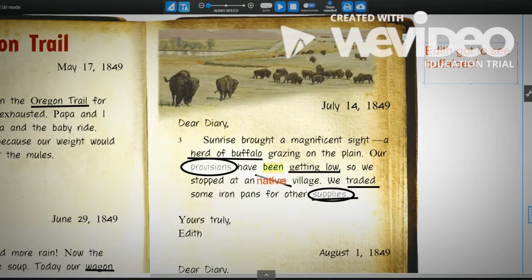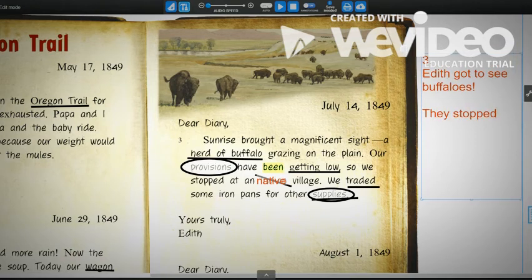And they stopped for more supplies. On a long trip, you have to stop to get things like gas and new snacks. Well, they stopped to get food and other things that they needed to continue.